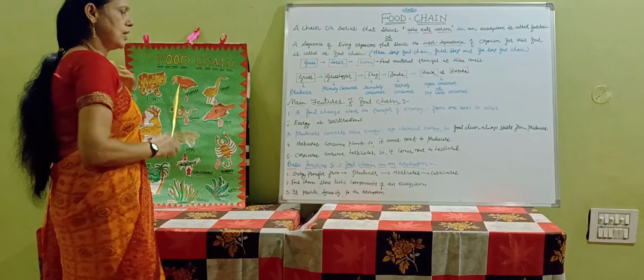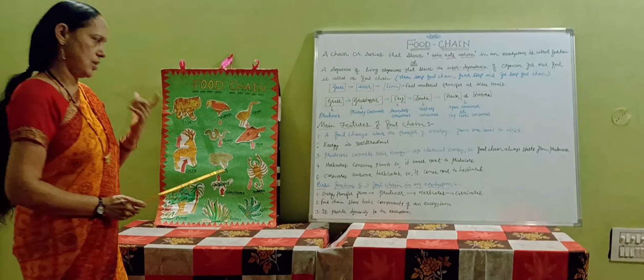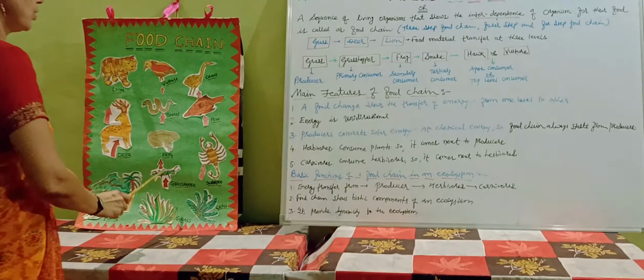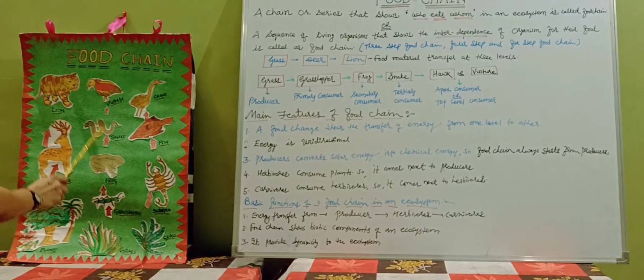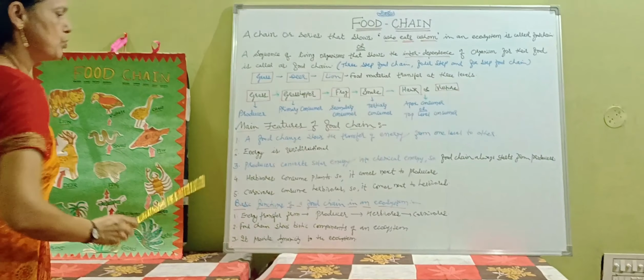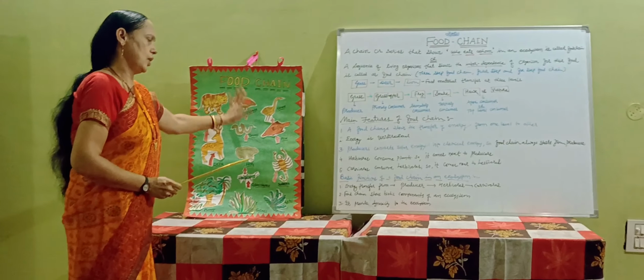The next thing is the basic functions. What are the basic functions in our ecosystem? First is energy transfer, from the producer to the primary level consumer, secondary level, tertiary level, and to the top level consumer. Then the food chain shows the biotic components. These are all the biotic components of our ecosystem.